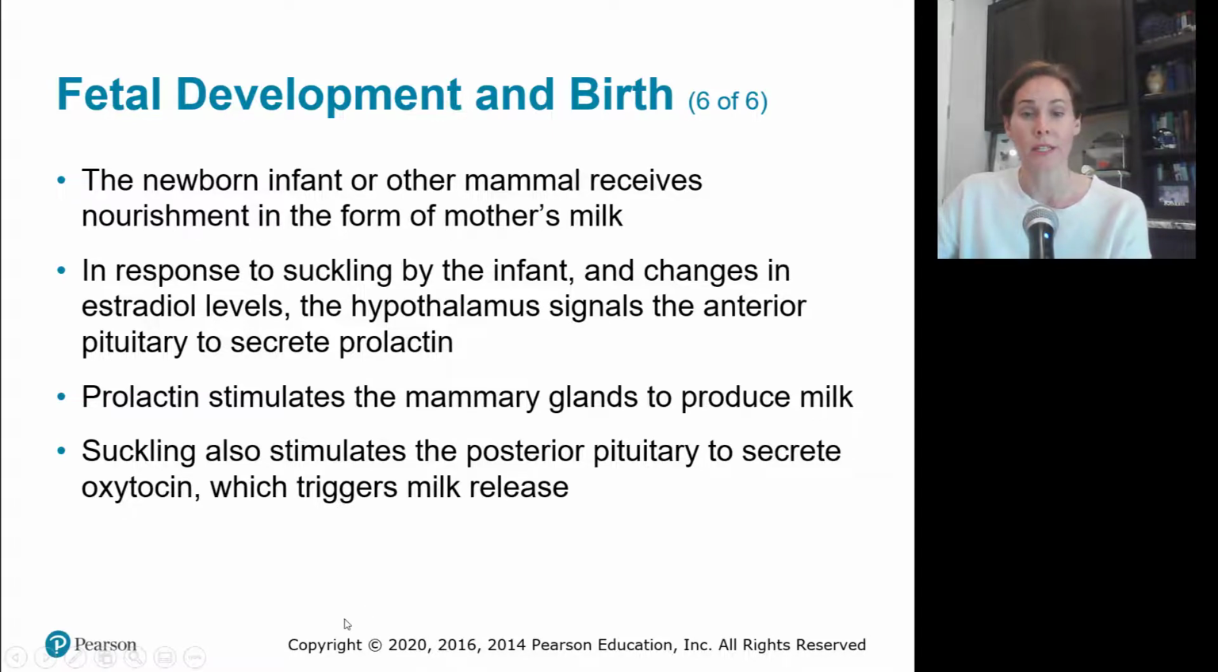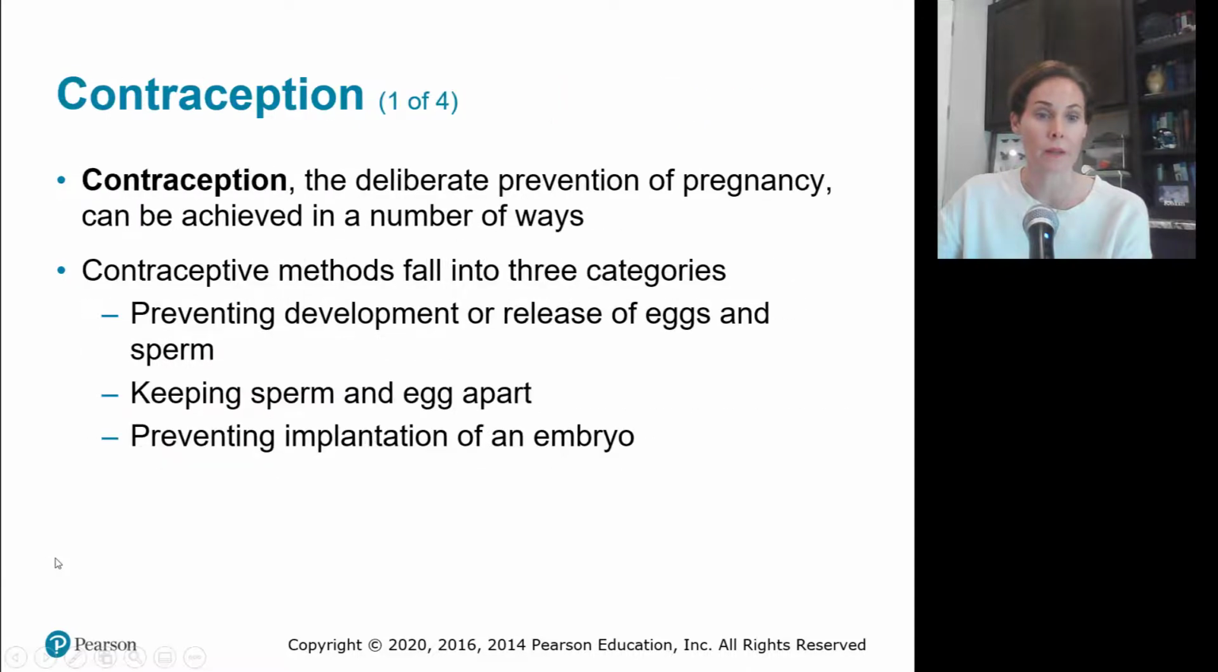Once you're born, a newborn infant or other mammal receives nourishment in the form of mother's milk. And this is another example of positive feedback. In response to a baby suckling, it changes the estradiol levels, and the hypothalamus tells the anterior pituitary gland to secrete something called prolactin. Prolactin makes the mammary glands produce milk. As long as that baby suckles, the body is continuing to produce milk. When the baby gets full and comes off of the mother, then that stimulation has ended and the feedback stops. So that's another example of positive feedback.